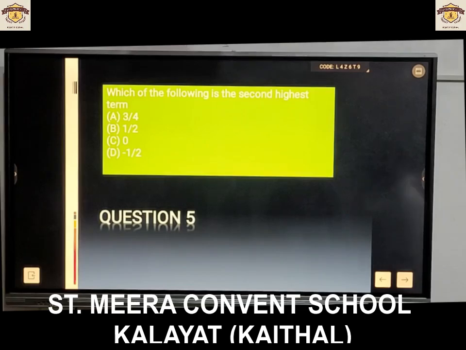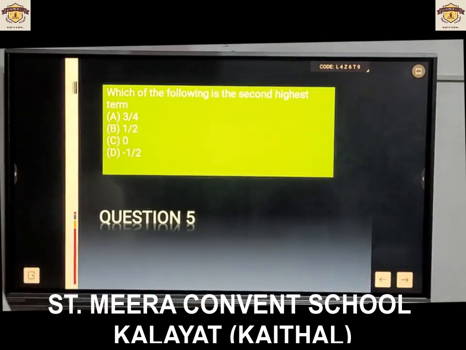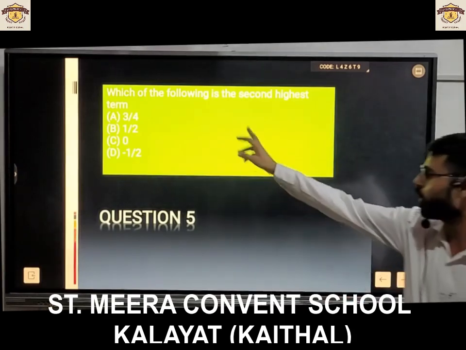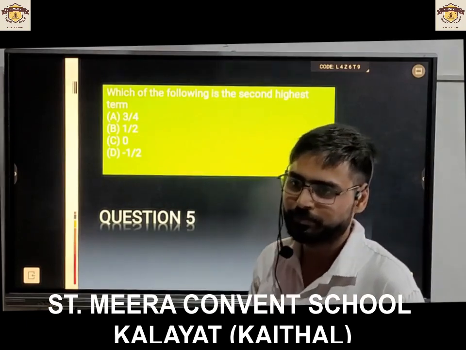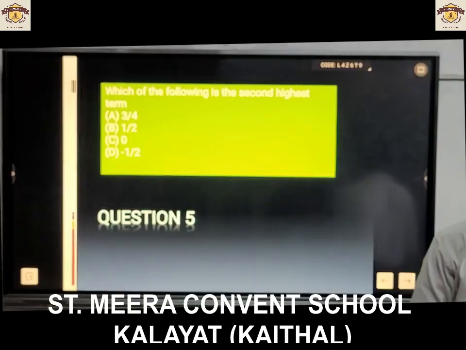Which of the following is the second highest term? We have 4 options. You have to select the second highest term. You have 1 minute. Time will be restricted.